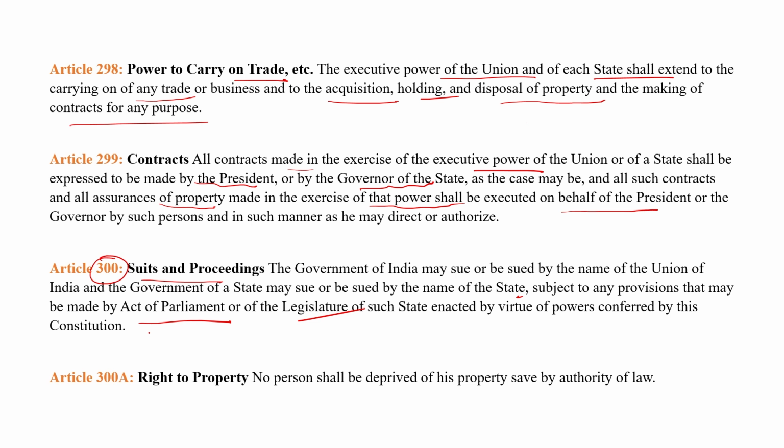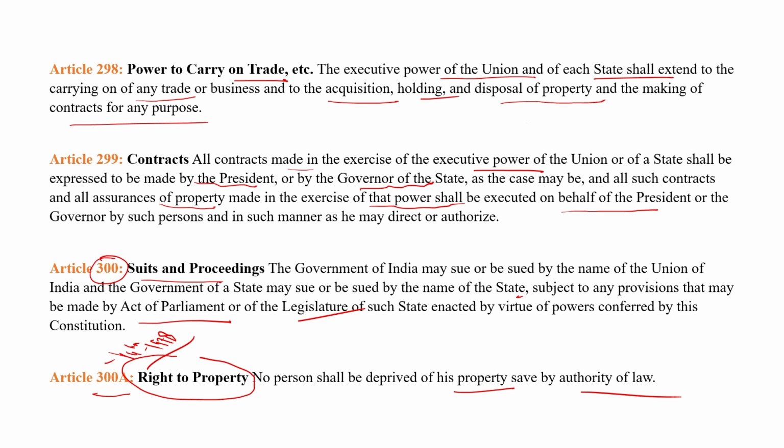And Article 300A explains the right to property, that no person shall be deprived of his property save by the authority of law. Article 300A was added under the 44th Amendment Act, 1978. In this amendment, the right to property was removed as a fundamental right and was added under Article 300A as a legal right. It was previously a fundamental right under Article 31, which was later removed and shifted to Article 300A as a legal right.